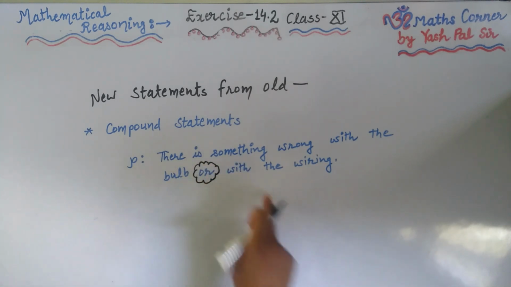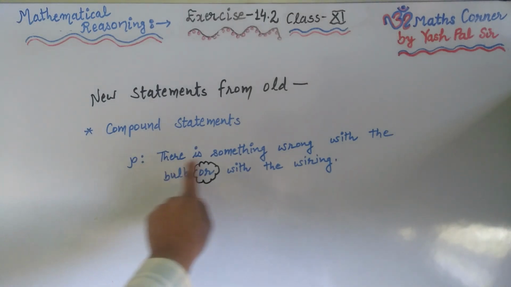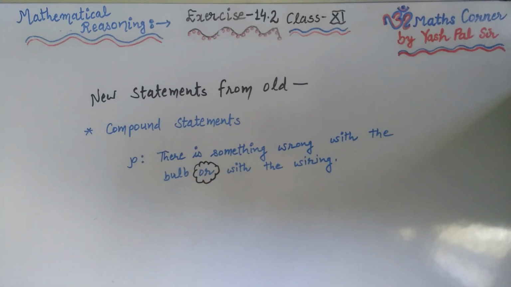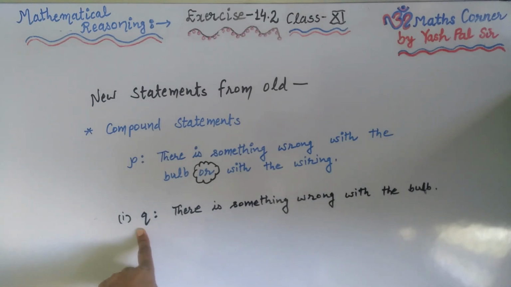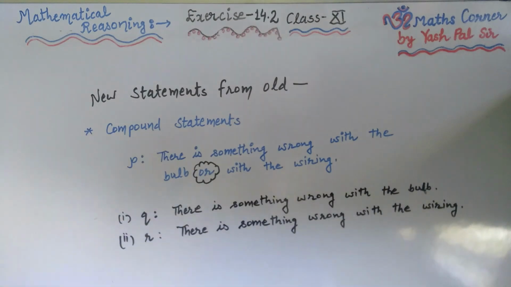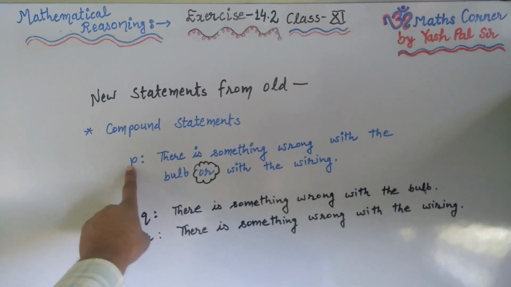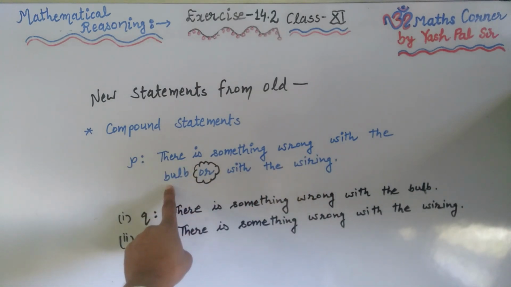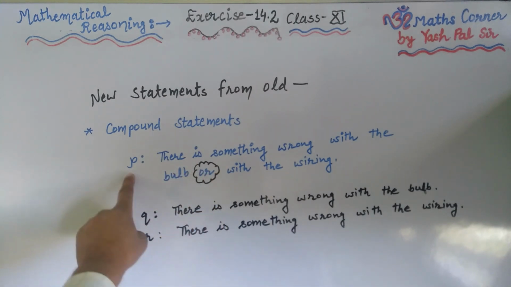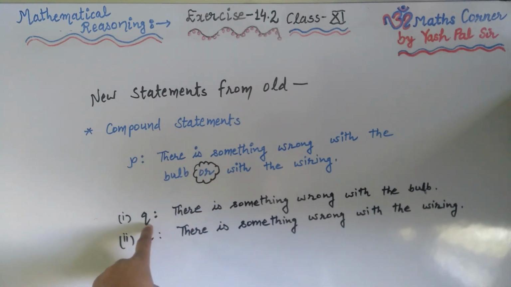This is connecting two statements, and the components of the statement are as follows. The very first one, suppose the name of that is Q: there is something wrong with the bulb. Similarly the second one is: there is something wrong with the wiring. Suppose the name of this statement is R. This way P was the original statement, and the components of P are Q and R. Q means there is something wrong with the bulb. This is the first component. R is the second component: there is something wrong with the wiring.